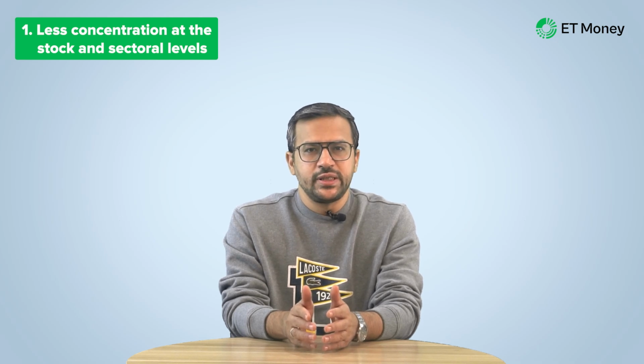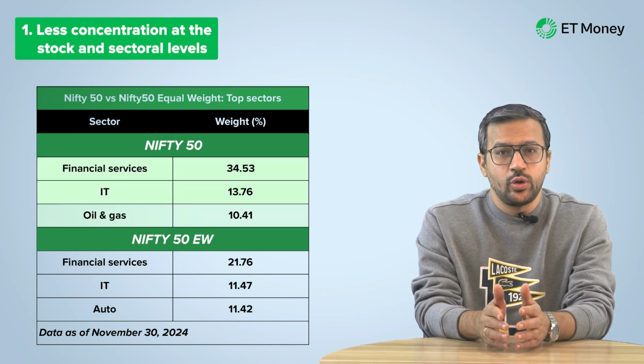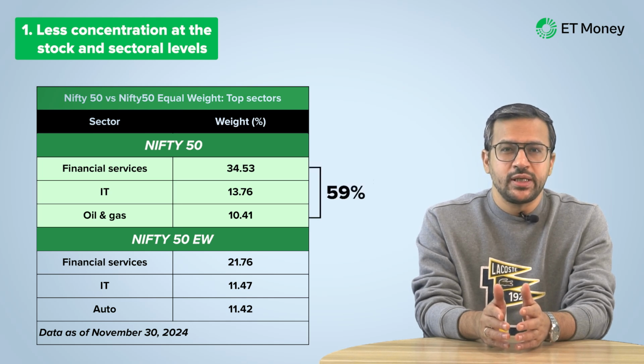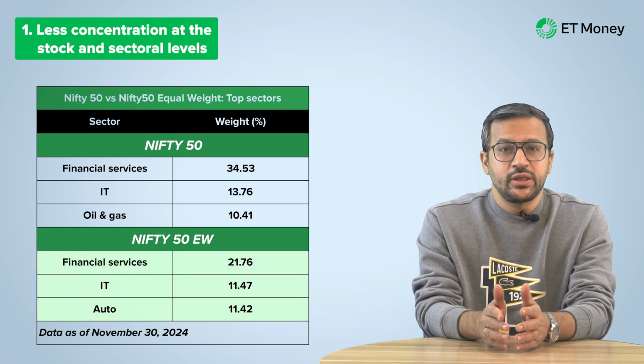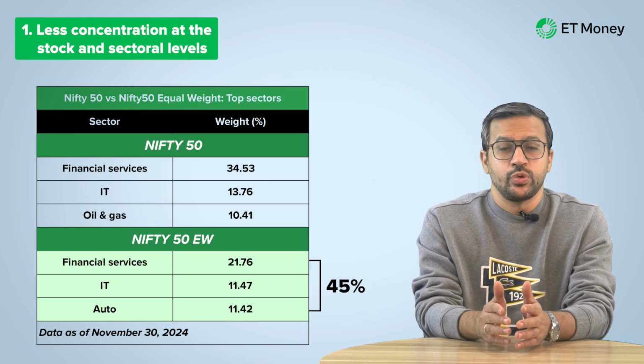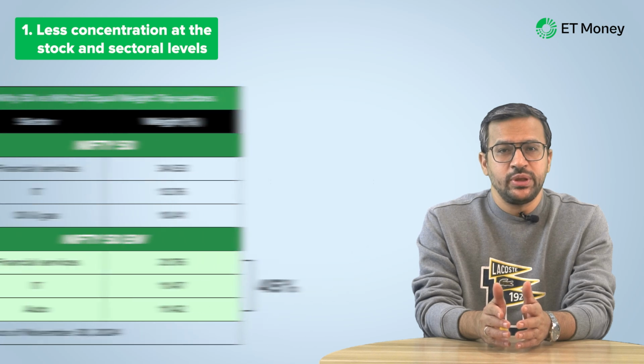Now, this swaying difference is also reflected in the sectoral composition of the 2 indices. The top 3 sectors in Nifty 50 are financial services, IT and oil and gas. Together, they account for almost 59% of the index's weight. In the Nifty 50 equal weight index, the 3 top sectors constitute just 45% and the third sector, auto, is different too from the parent index. So, the concentration both at the stock and sectoral level is considerably reduced.